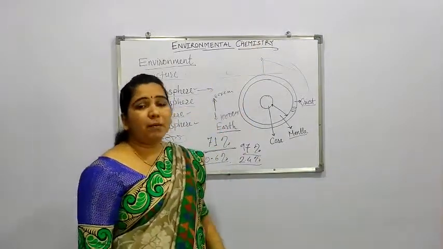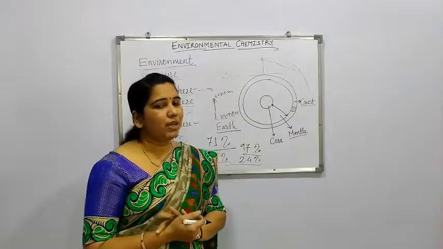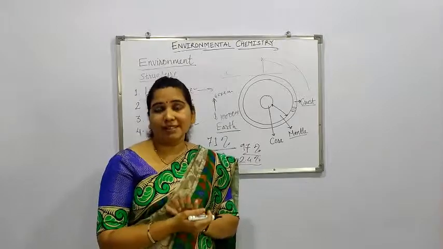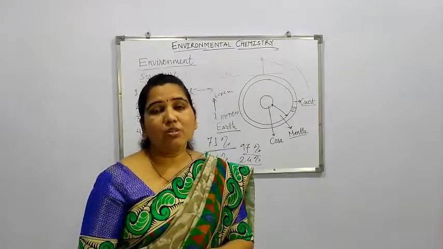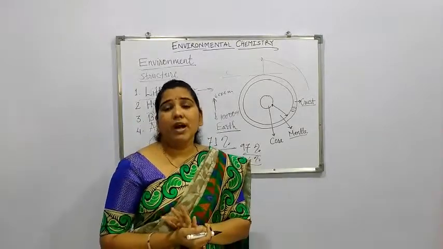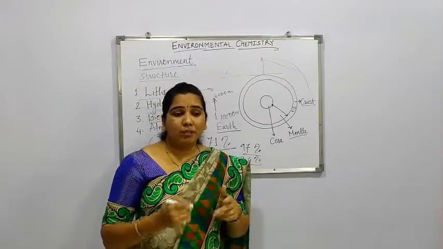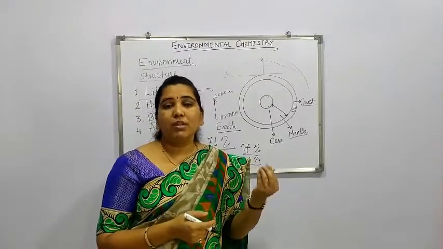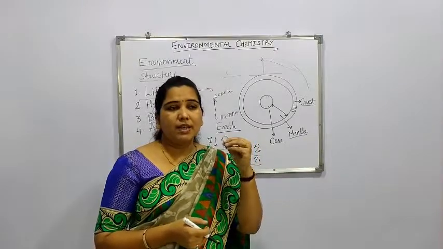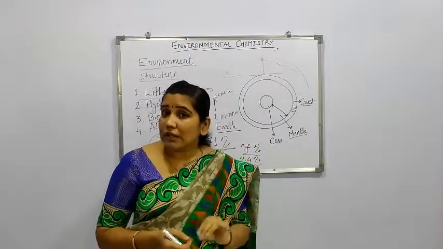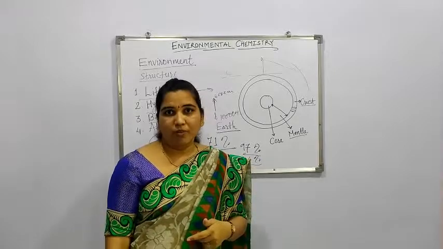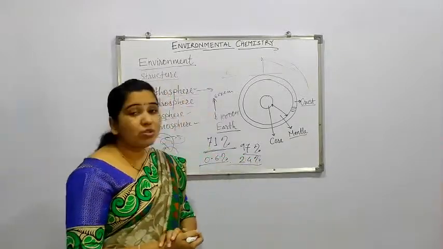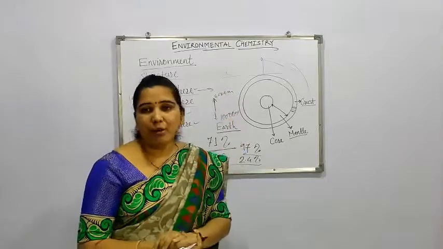Then, if we want to see the different uses of specific gases, like nitrogen. Nitrogen is a very important nutrient, and it is used by plants in the process of preparing food. Without nitrogen, it is not possible to prepare food. The next one is carbon dioxide.